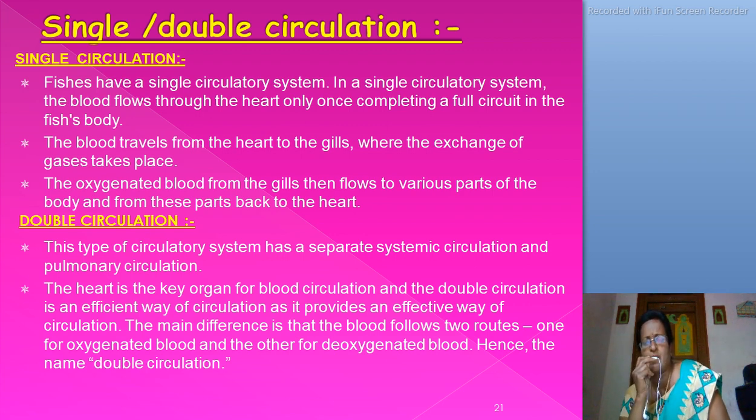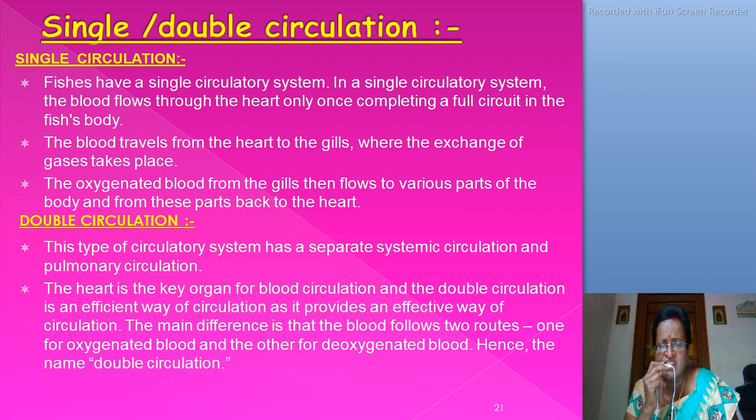First one is systemic circulation and second one is pulmonary circulation. The heart is the key organ for blood circulation, and the double circulation is an efficient way of circulation as it provides an effective way of circulation.